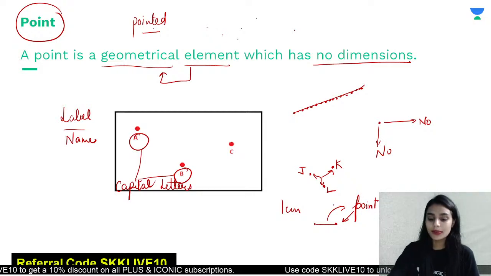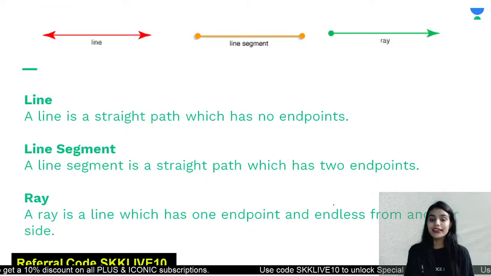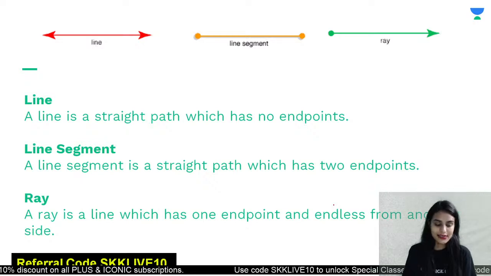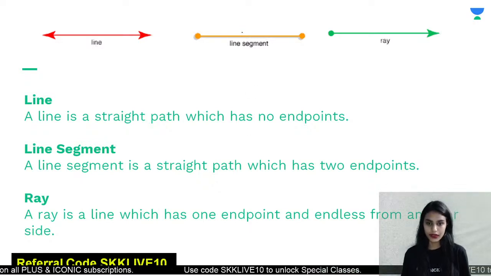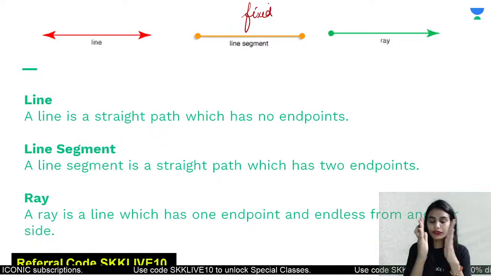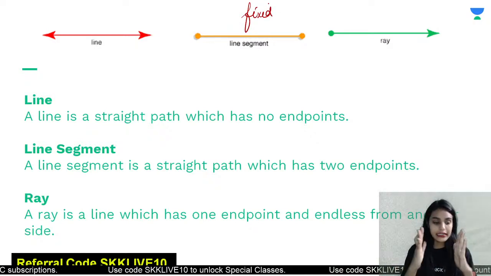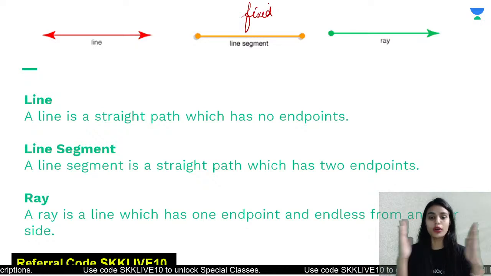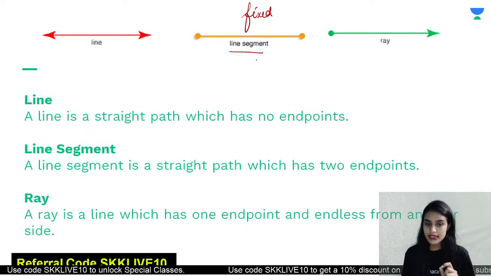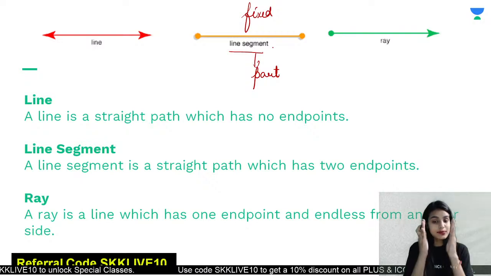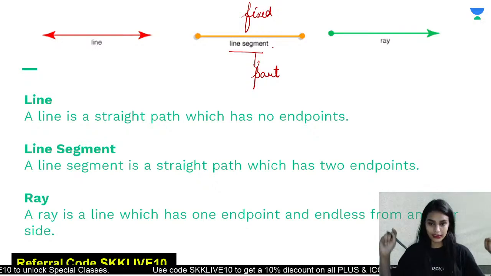Okay, the real concept comes in when we start forming lines using these points. So class, there are 3 types of lines. There is one line which is fixed. We can neither increase that line nor shorten it. That is a fixed line and we call it a line segment because it is a small part of a whole line, right?